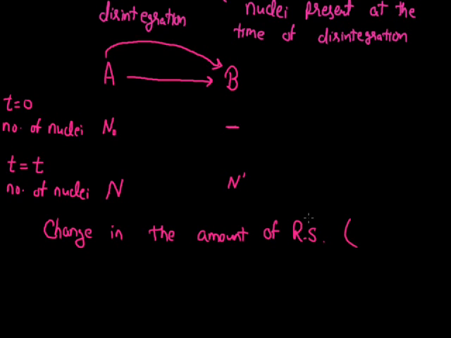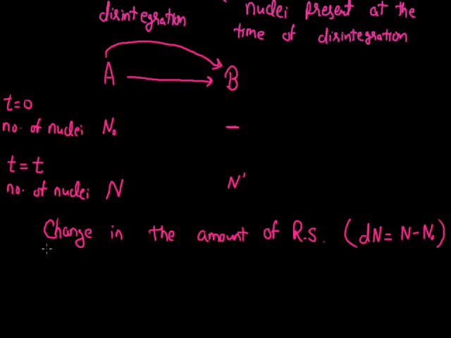Initially this radioactive substance had the amount N0, and finally it has the amount N. So if I represent the change by the symbol dN, where dN is the final amount of radioactive substance, that is N, minus the initial amount of radioactive substance N0.